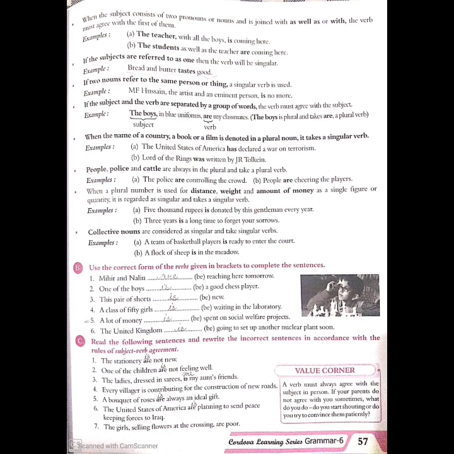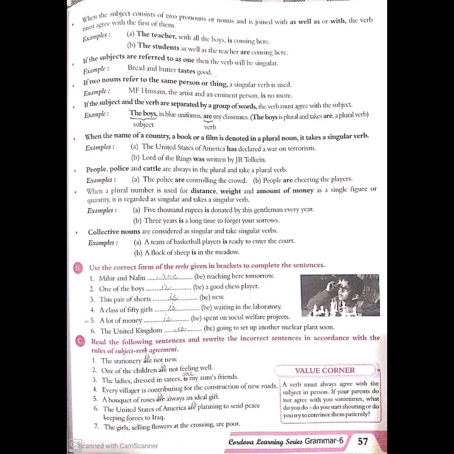Then people, police and cattle are always plural and hence they take a plural verb. So whenever you use the word people, police or cattle in a sentence, always remember to use a plural verb. Then the next one: when a plural number is used for a distance, weight or amount of money as a single figure or quantity, it is regarded as singular and it takes a singular verb.